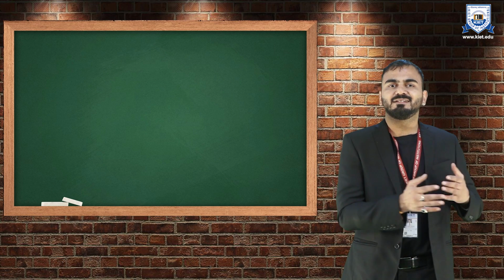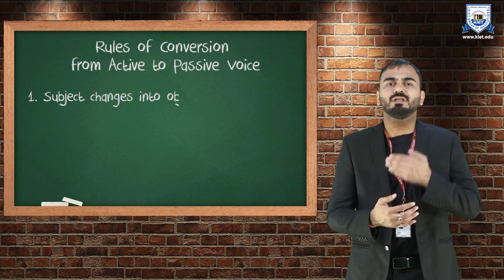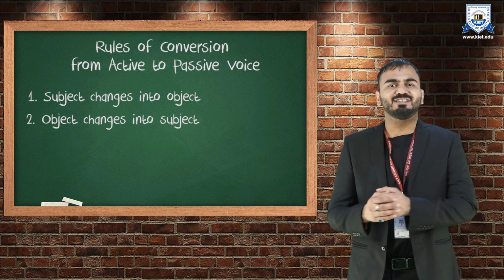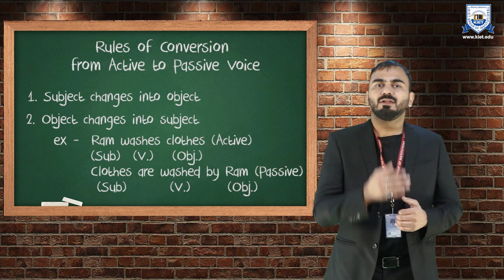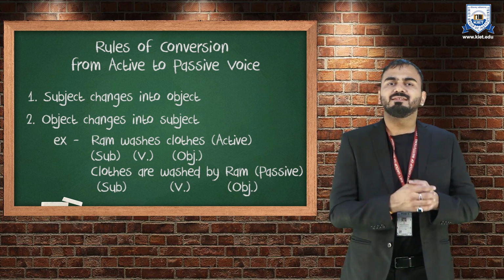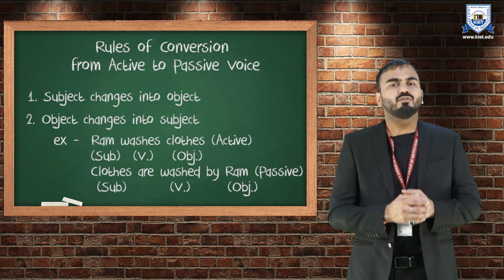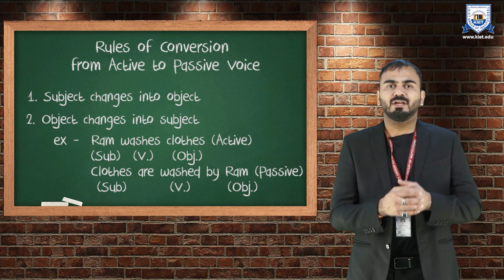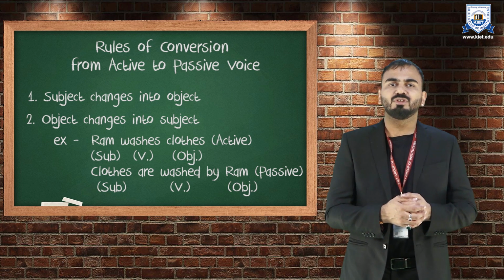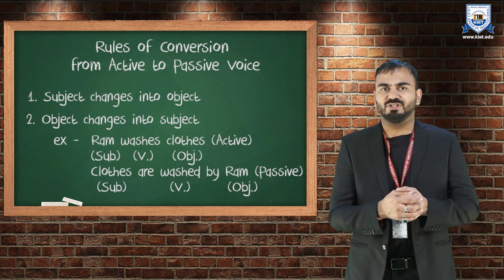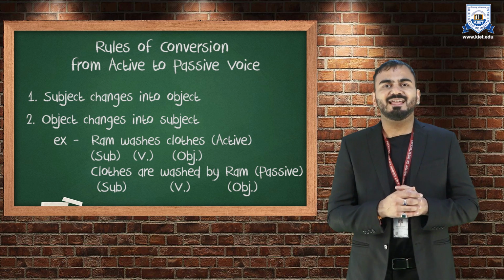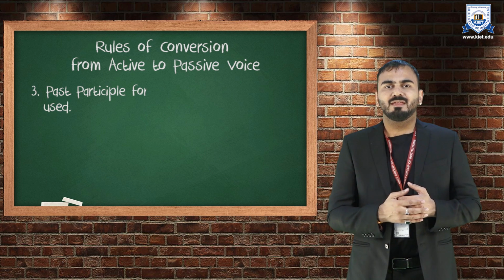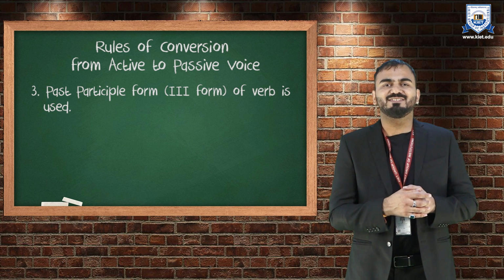Now let us understand certain rules of conversion. Rule number 1. Subject changes into object and object changes into subject. Let us take an example. Ram washes clothes. In this statement, Ram is subject, washes is a verb, and clothes is an object. So as per the rule of converting an active statement into passive, we are supposed to switch the positions of subject and object. So both of them will switch their positions and it will be read as clothes are washed by Ram.